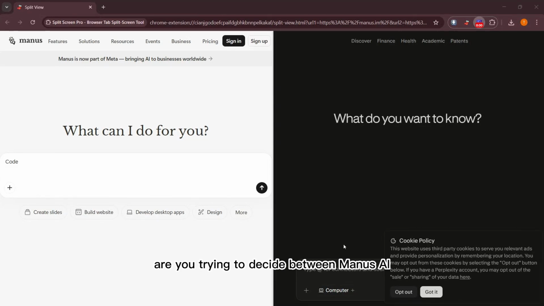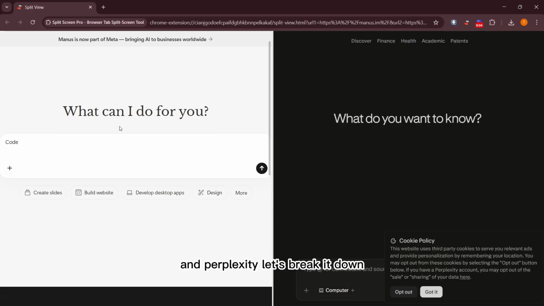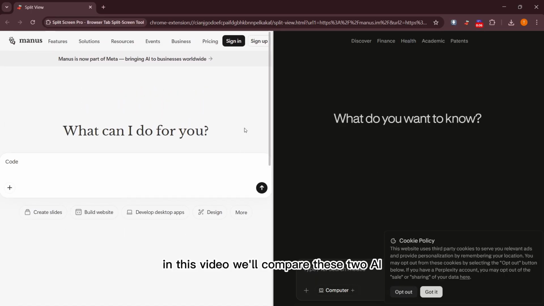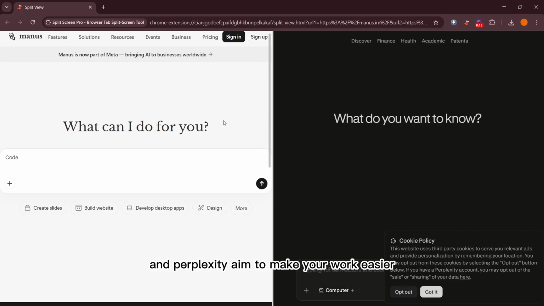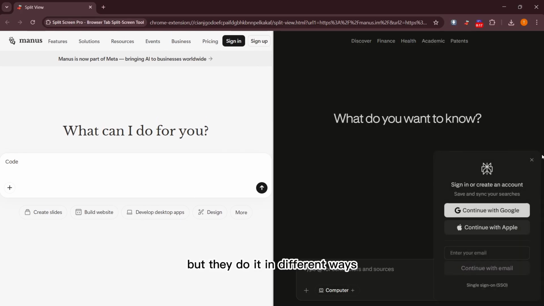Are you trying to decide between Manus AI and Perplexity? Let's break it down. In this video, we'll compare these two AI tools to help you choose the right one. Both Manus AI and Perplexity aim to make your work easier, but they do it in different ways.